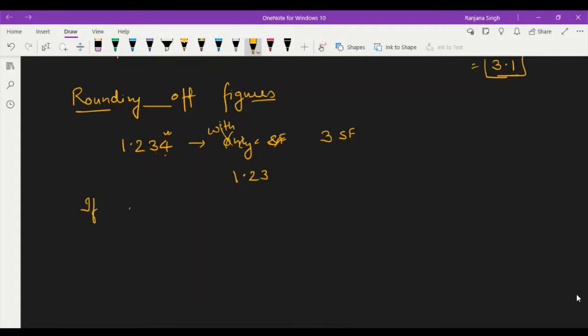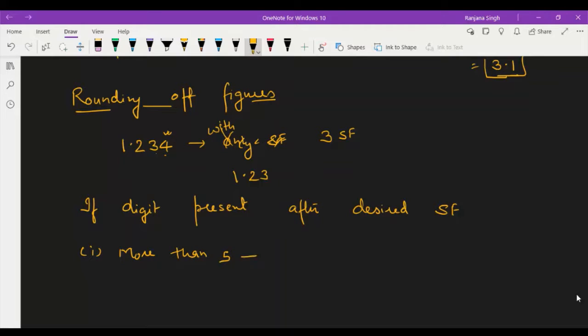Let me just explain. If the digit present after the desired significant figure is more than 5, then the preceding figure is increased by 1.